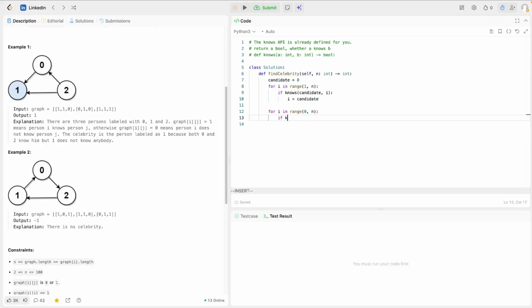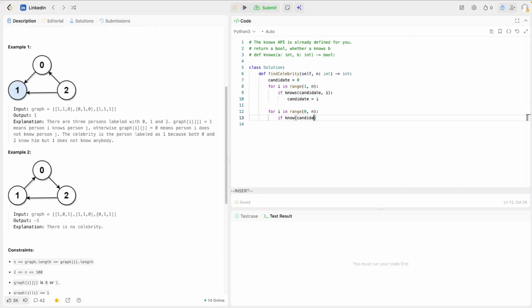Here we should set the candidate to i instead of setting i to be the candidate, so we update the candidate. After the first for loop we have the candidate.